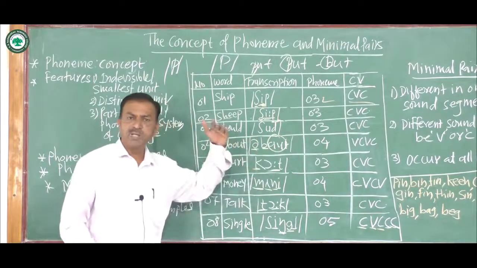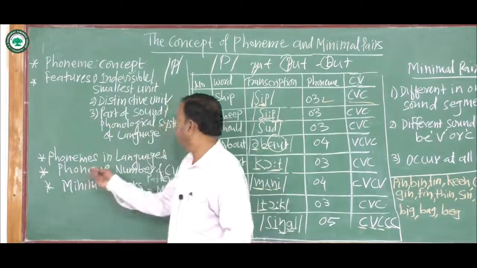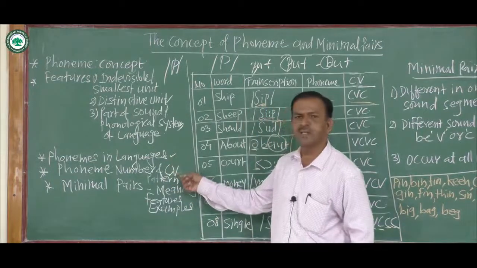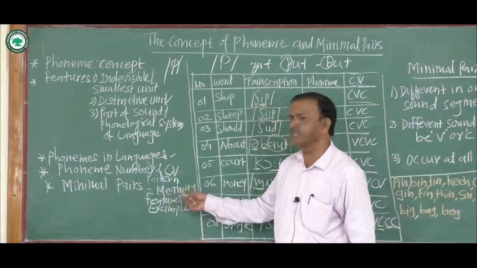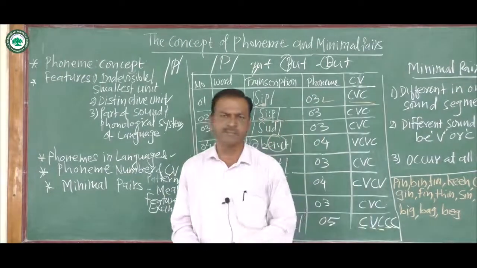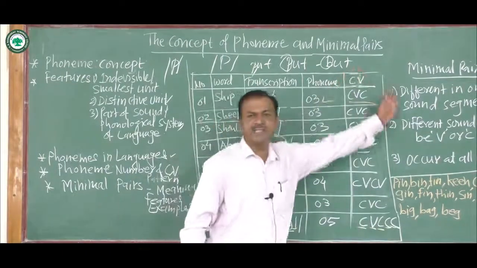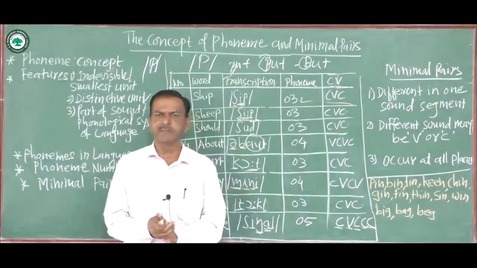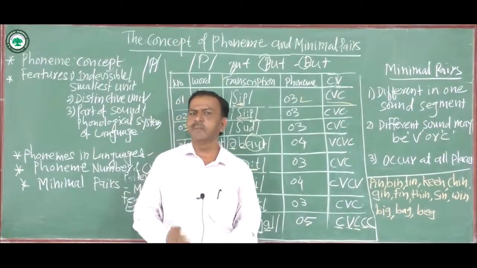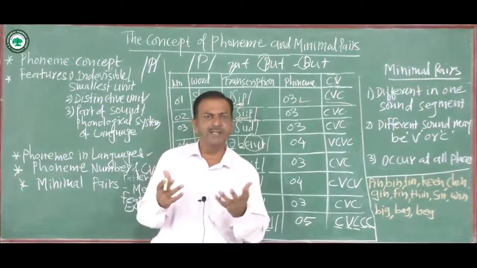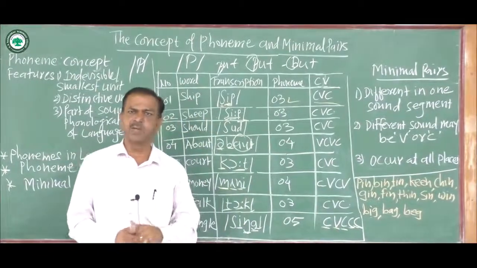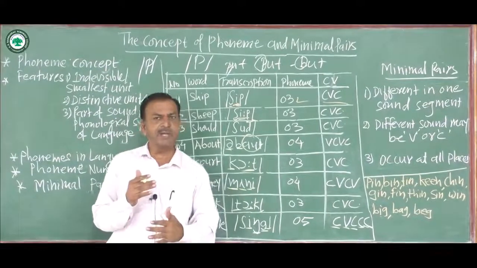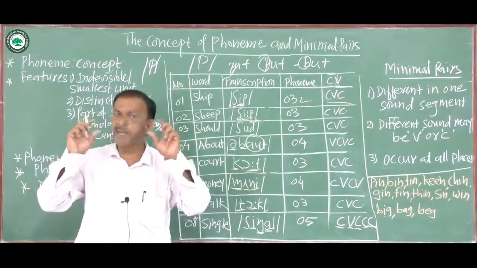Now I come to the last part. We have studied phonemes in different languages, then the phoneme numbers and CV, and the last part is the minimal pair. So this part is described here. What does minimal pair mean? Actually, when you were in primary school, you played a game of minimal pair. Only the word is new for you. What is a minimal pair? A minimal pair is a pair, P-A-I-R.